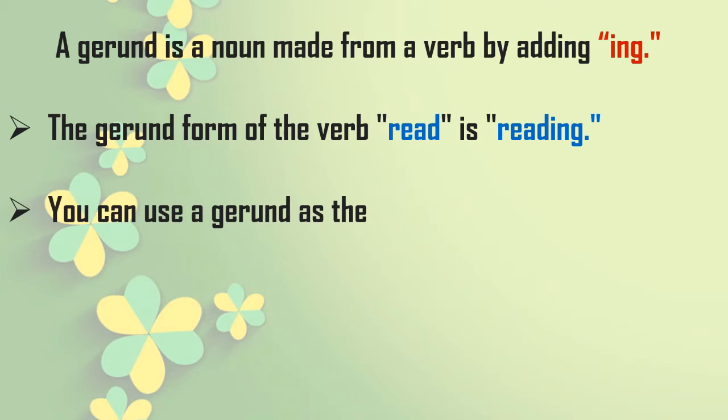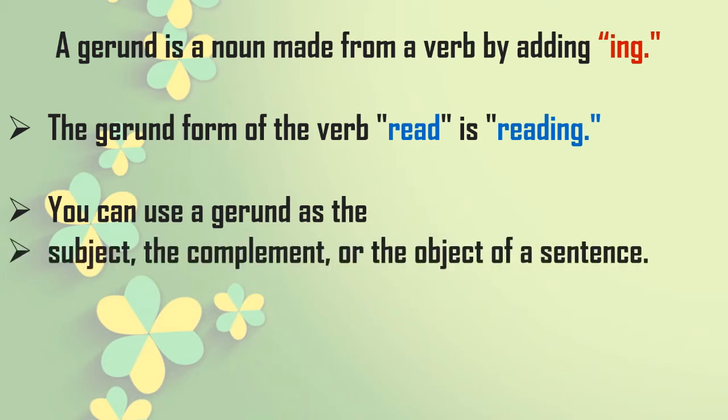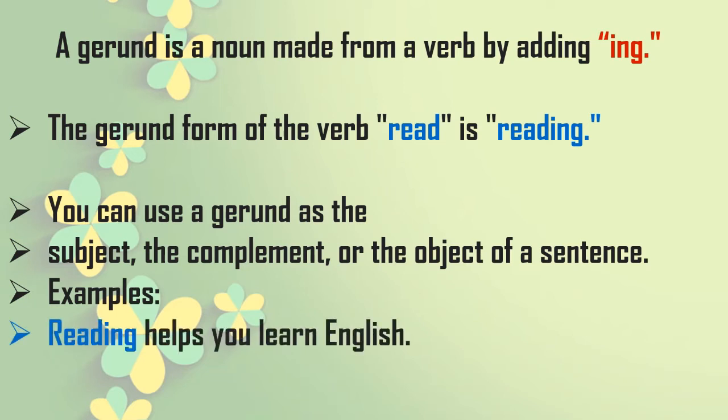You can use a gerund as the subject, the complement or the object of a sentence. For example, reading helps you learn English.